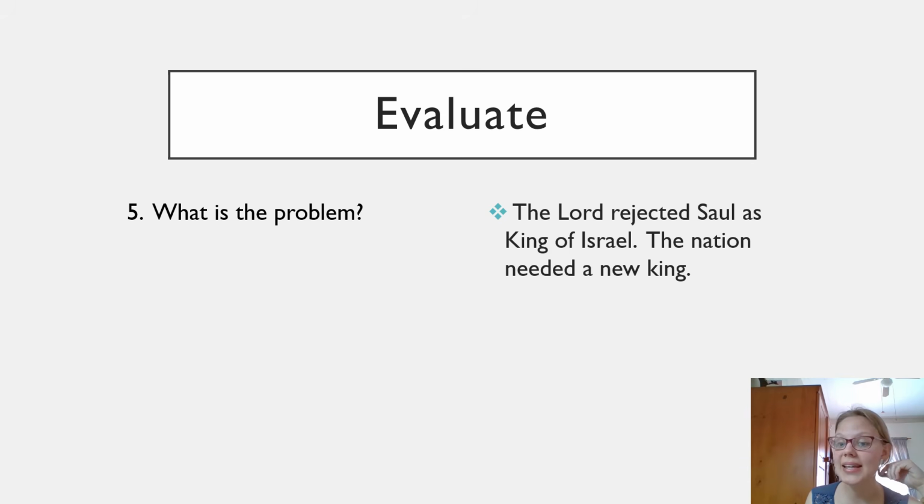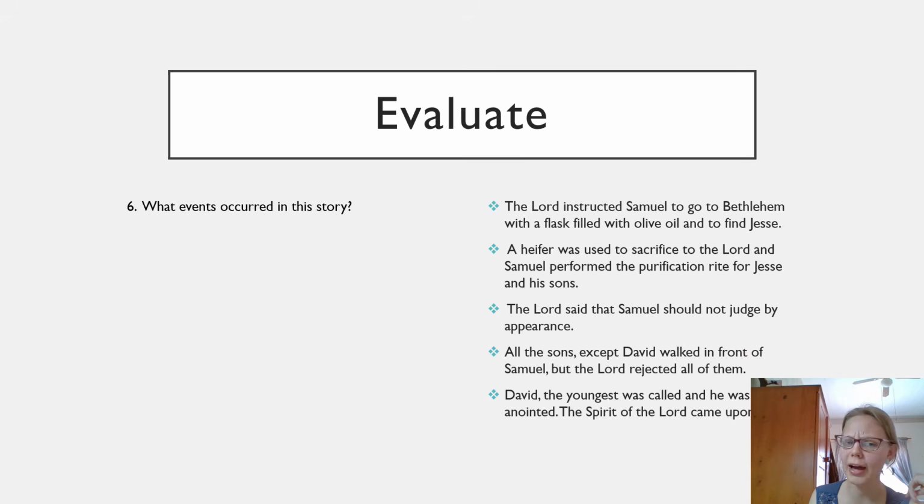Evaluate. What is the problem? The problem is that the Lord rejected Saul as king of Israel. The nation needed a new king. Evaluate. What events occurred in this story? This is a short summary of 1 Samuel 16, verse 1 to 13.